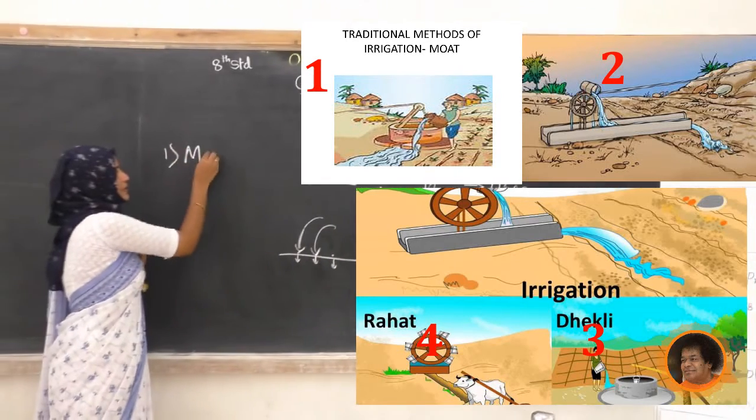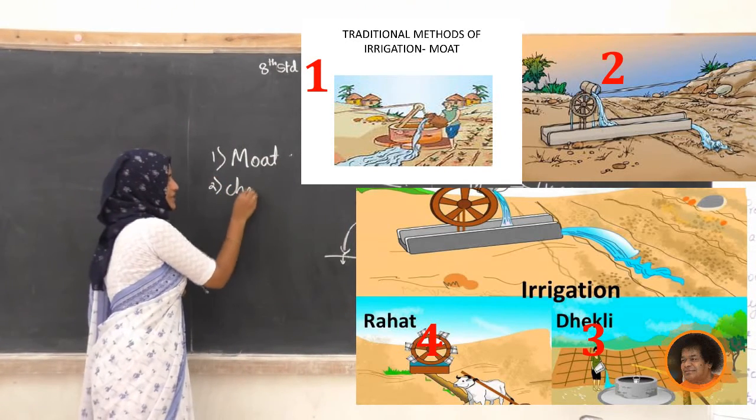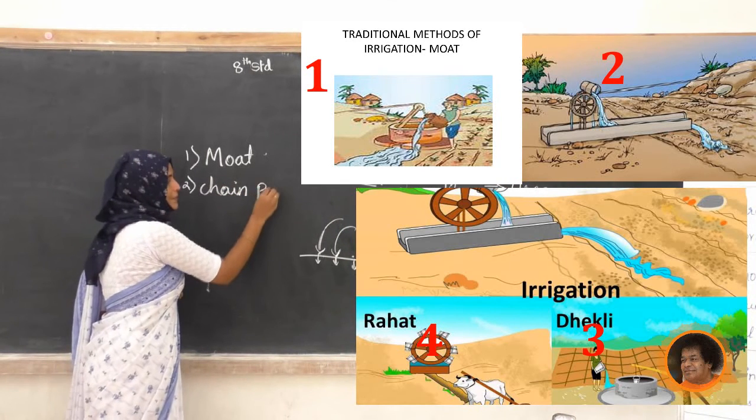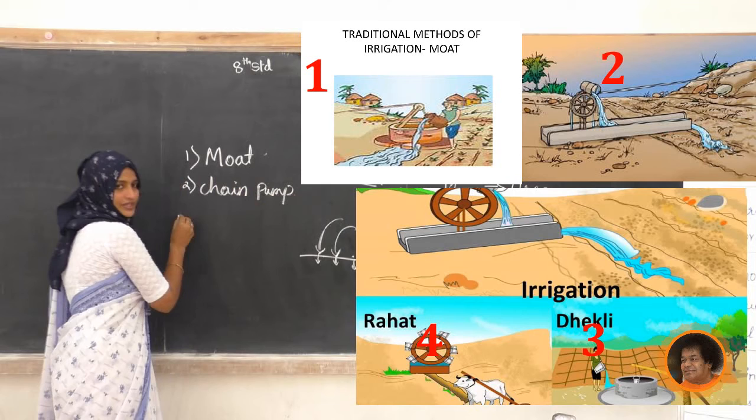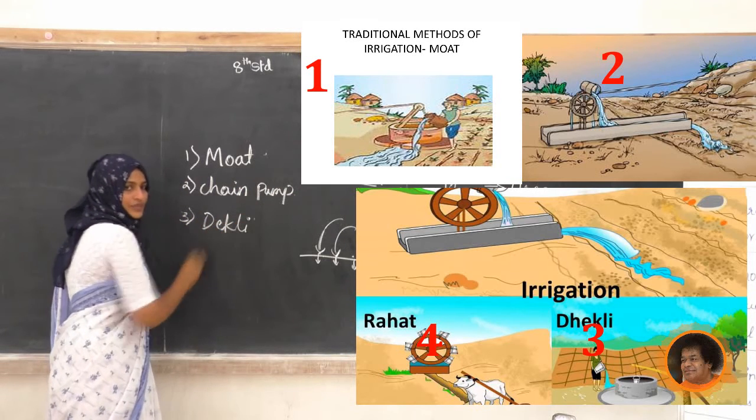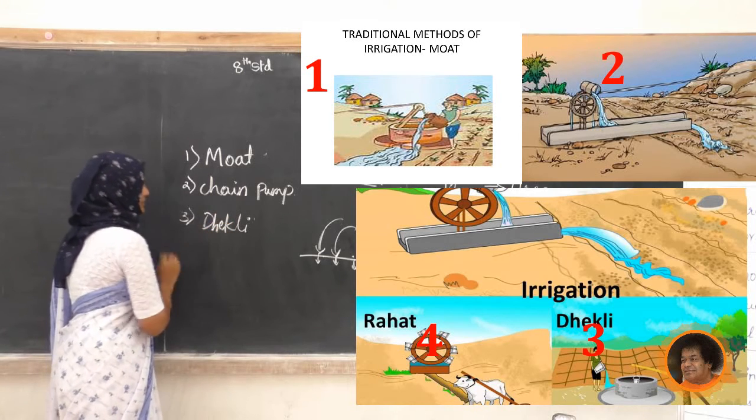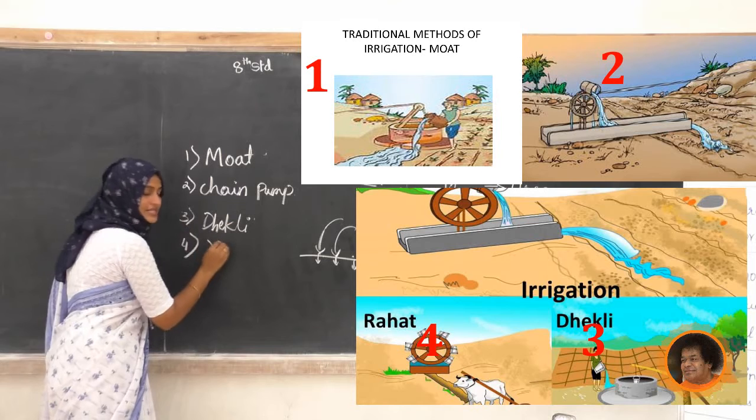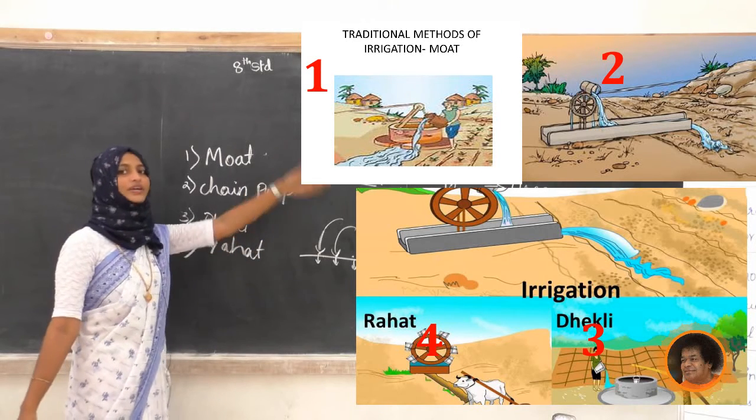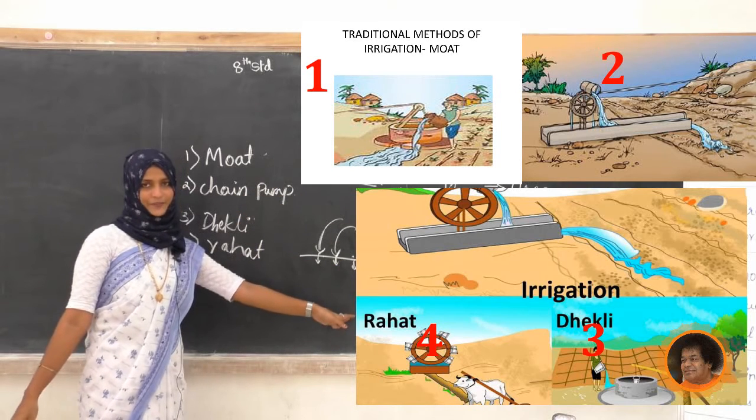First one, moat. Second one, chain pump. Third one, Dekli. Fourth one is Rahat. Just observe the diagrams, what they are and how they look. You have to observe the pictures and see how they are.